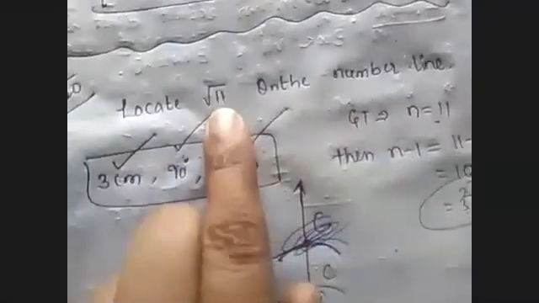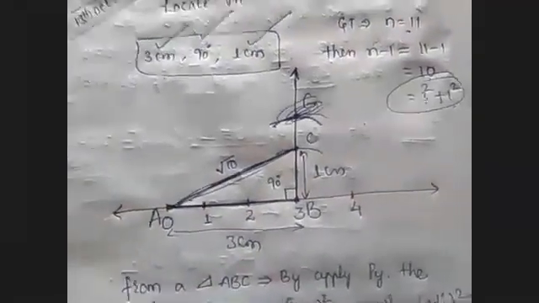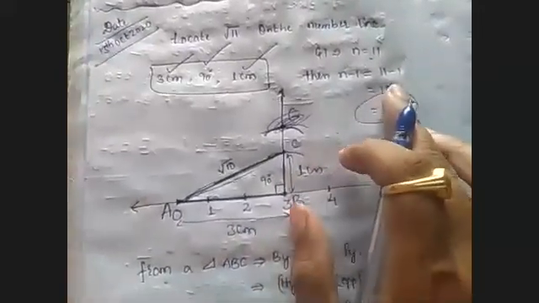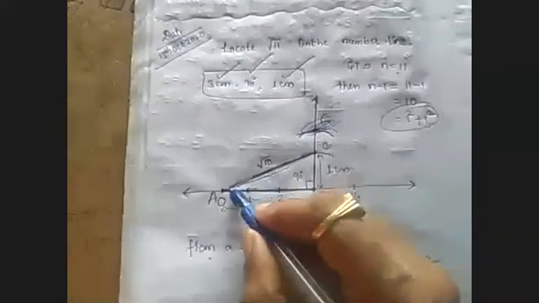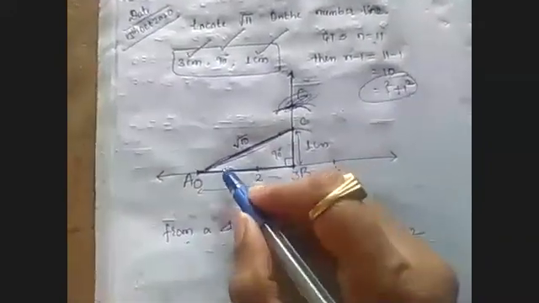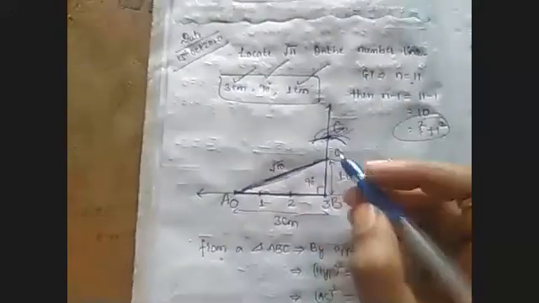But our question is square root 11, not square root 10, right? So what do we need to do? We need to do the construction again. Which construction? A right angle triangle construction with 1 unit only, because we took one number less in the beginning. So already we have this longest side. We should consider this longest side as the base side with C as the center.